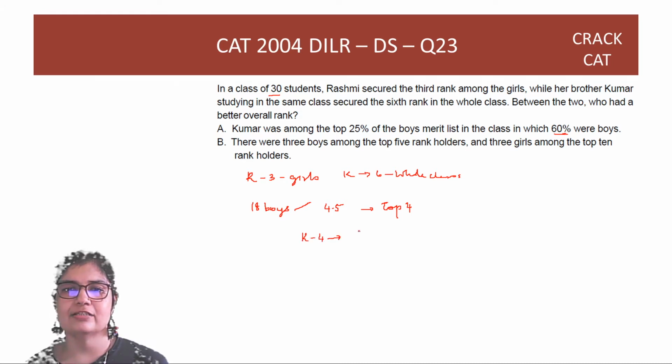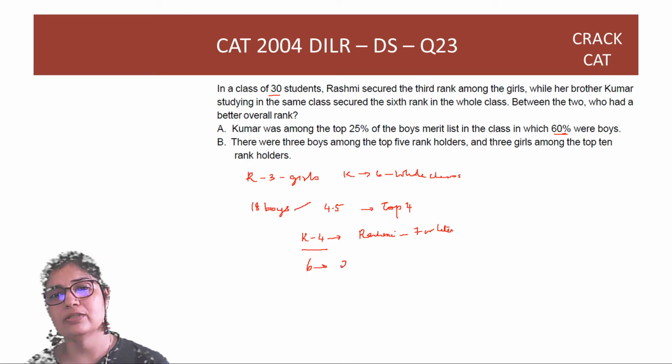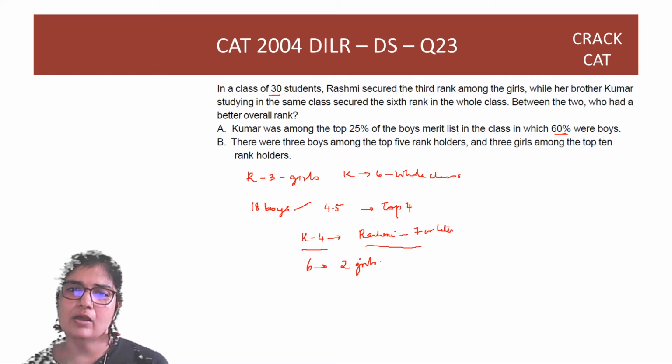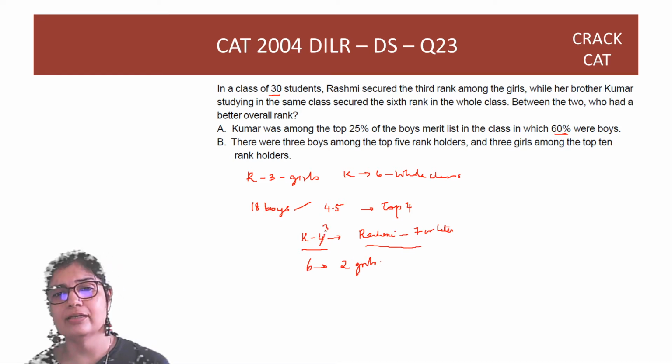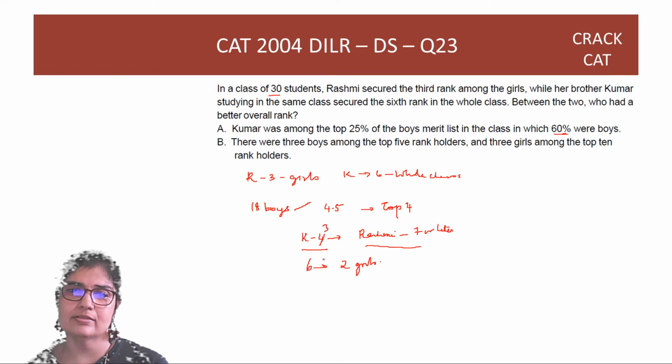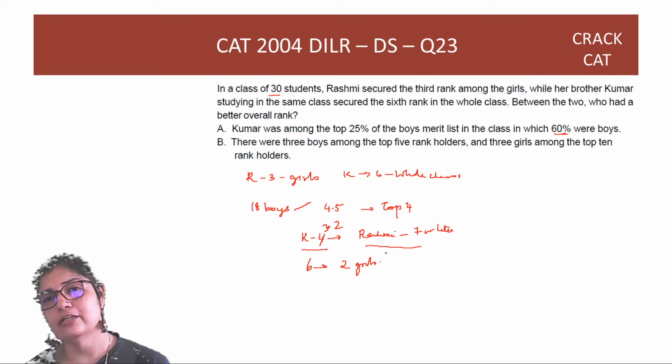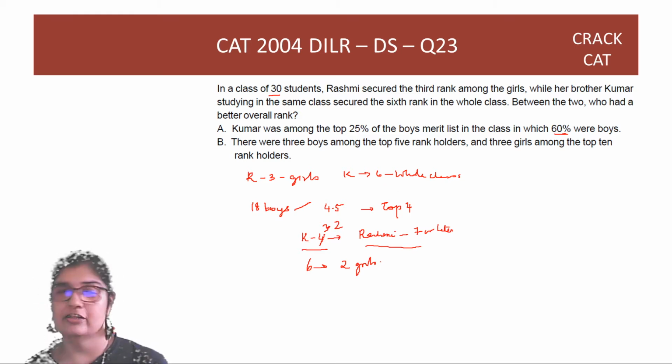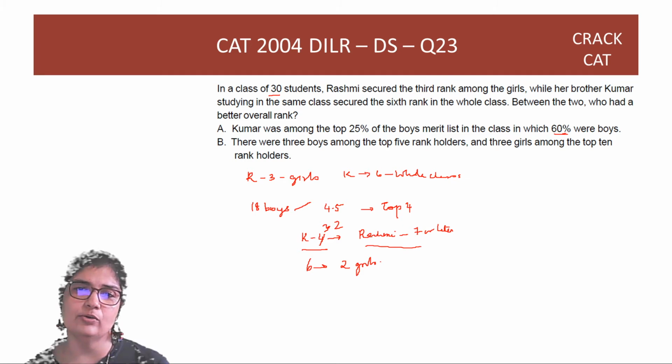In which case Rashmi, right, will be 7th or later. Because if Kumar is 4th, in the top 6, Kumar is now 4th amongst the boys. So there are only 2 girls. And Rashmi is not one of them. But Kumar could also be rank 3 in the boys or rank 2. And then there are more girls in the top 6. And Rashmi would then be in a higher rank than Kumar.